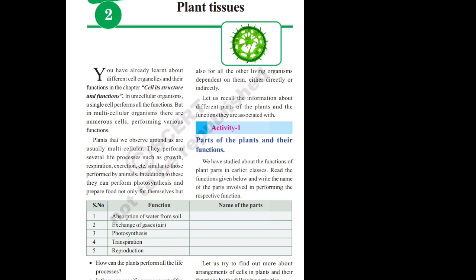Today we will discuss from activity 1 to activity 4. Just look at the screen. What is activity 1 there? Parts of the plants and their functions. Below there is a table. We have to identify the parts of the plant and their functions. The function is given, and we have to name the part.